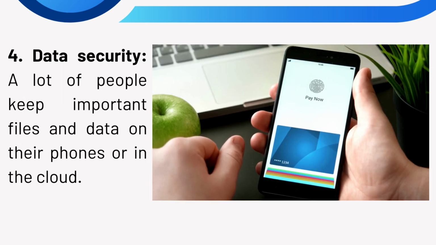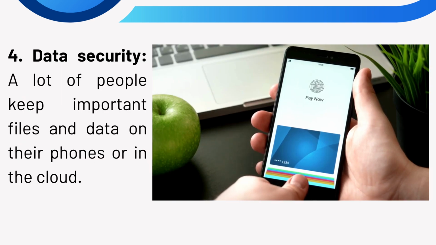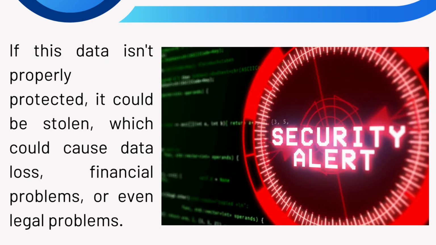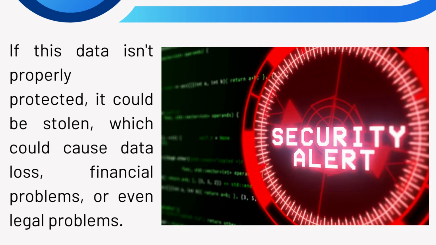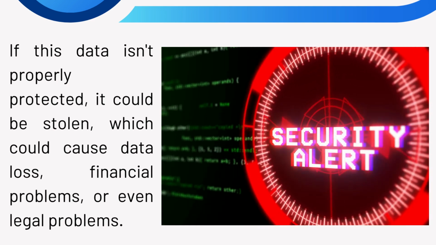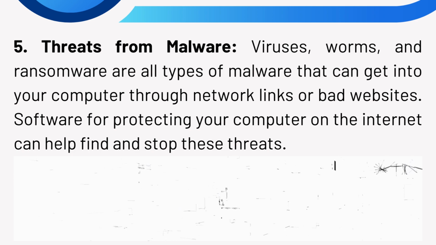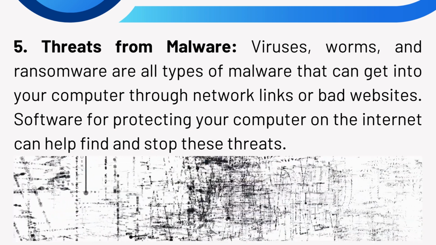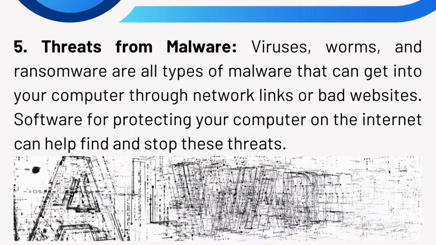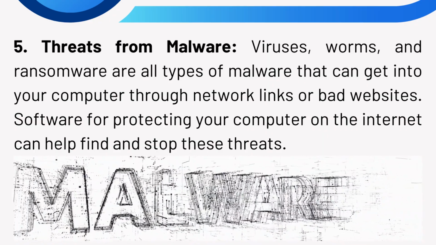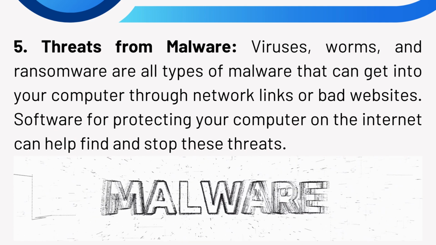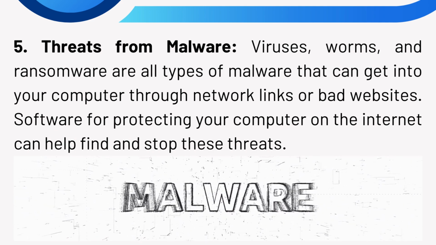4. Data security. A lot of people keep important files and data on their phones or in the cloud. If this data isn't properly protected, it could be stolen, which could cause data loss, financial problems, or even legal problems. 5. Threats from malware. Viruses, worms, and ransomware are all types of malware that can get into your computer through network links or bad websites. Software for protecting your computer on the Internet can help find and stop these threats.